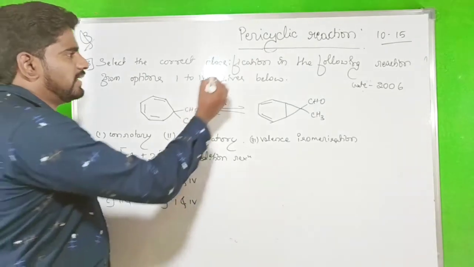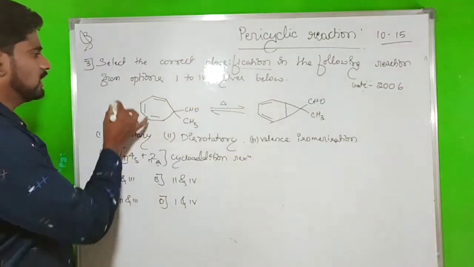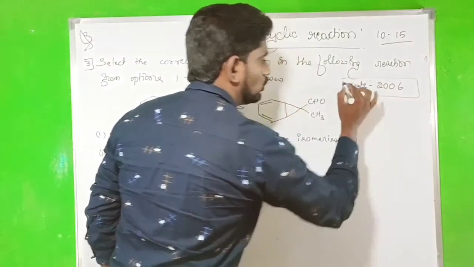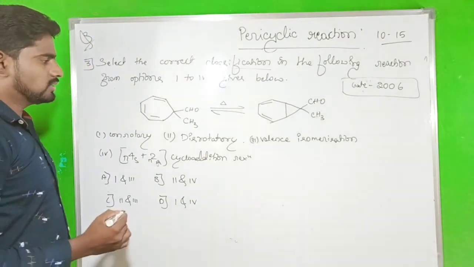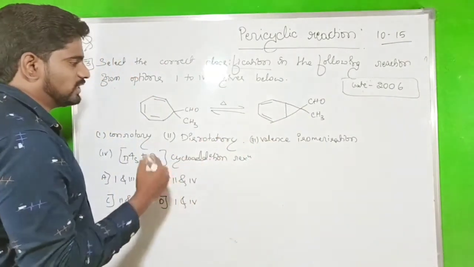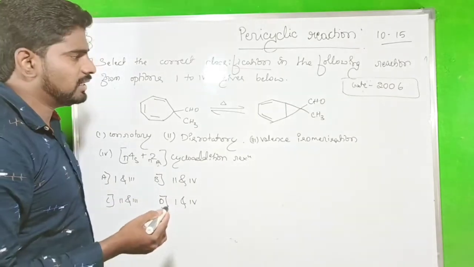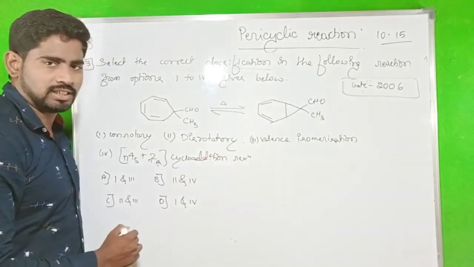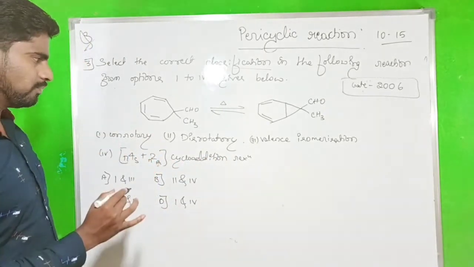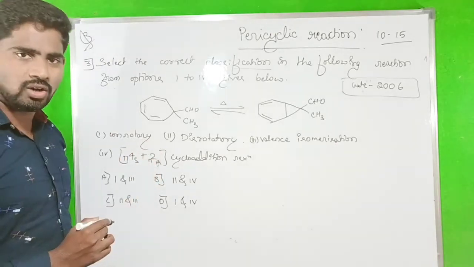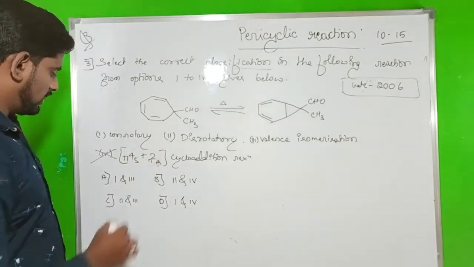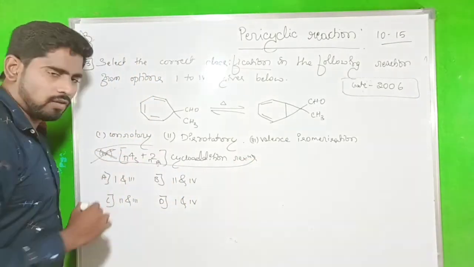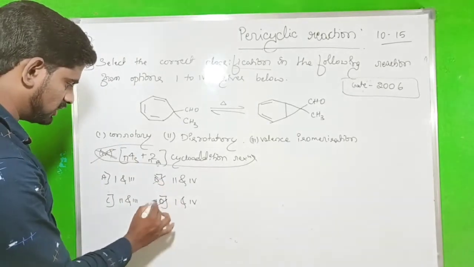Select the correct classification of the following reaction from options 1 to 4 given below. This question arose in the GATE 2006 paper, 6th question. One reaction is given. Which one is it: conrotatory, disrotatory, a valence isomerization, or a 4+2 cycloaddition reaction? Easily we can identify it's not a 4+2 cycloaddition reaction, which is a Diels Alder reaction. It won't give this product, so directly we can eliminate the fourth option. This is not a correct option.